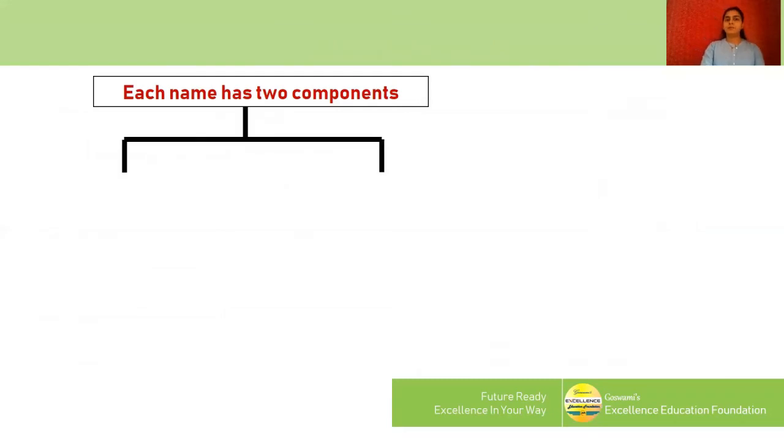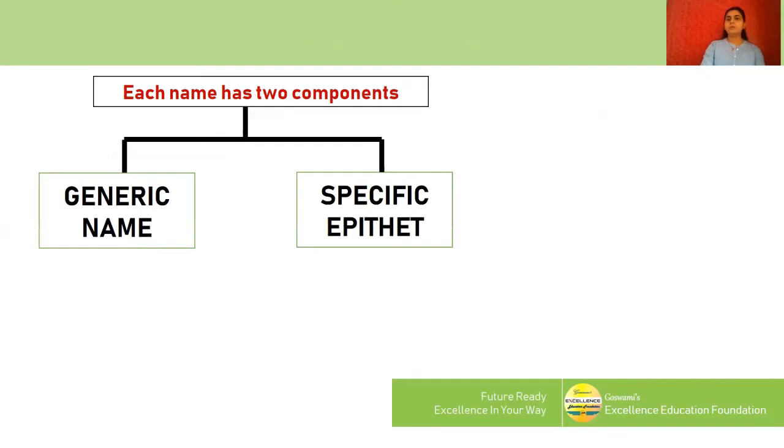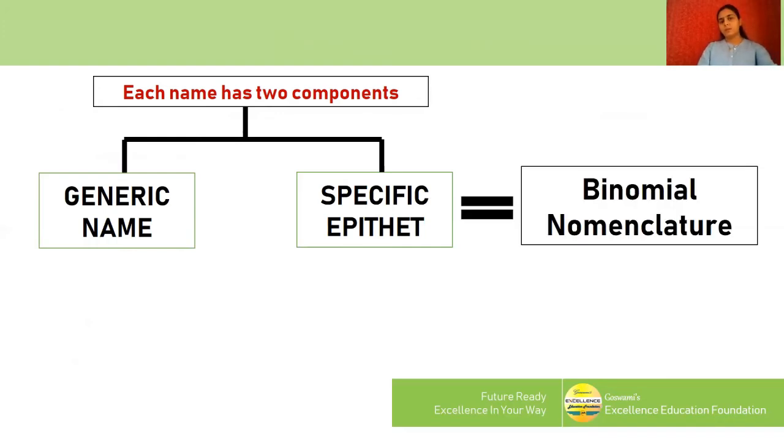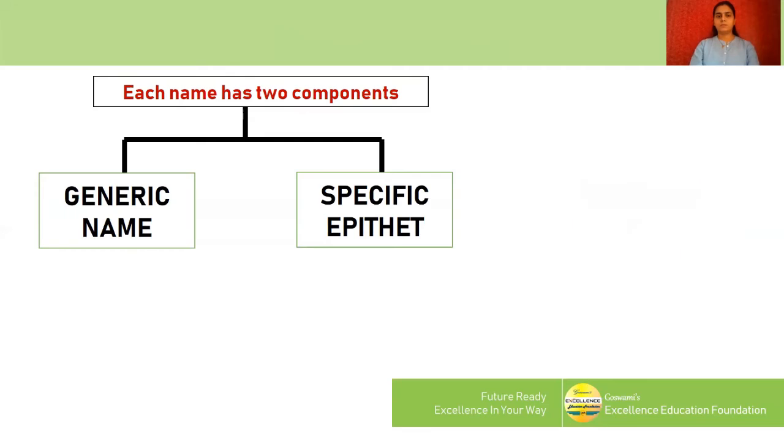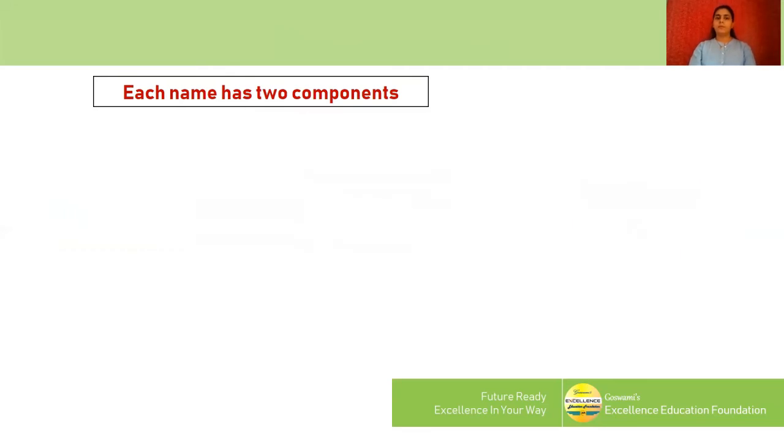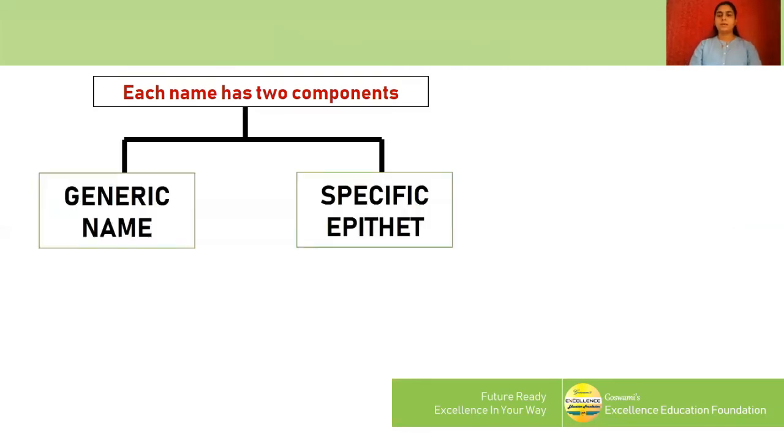Each name has two components. One is the generic name and another one is the specific epithet.